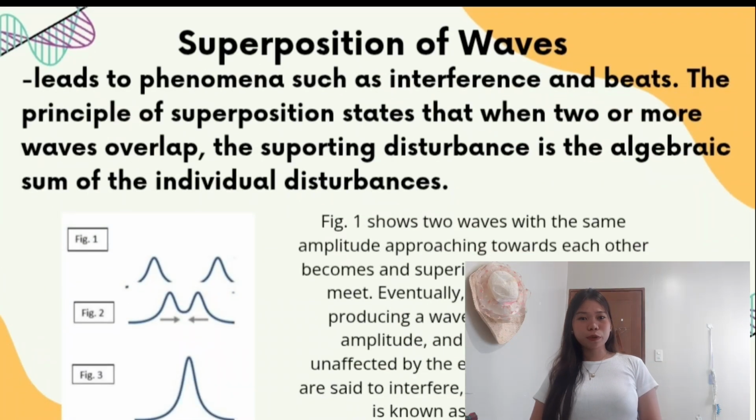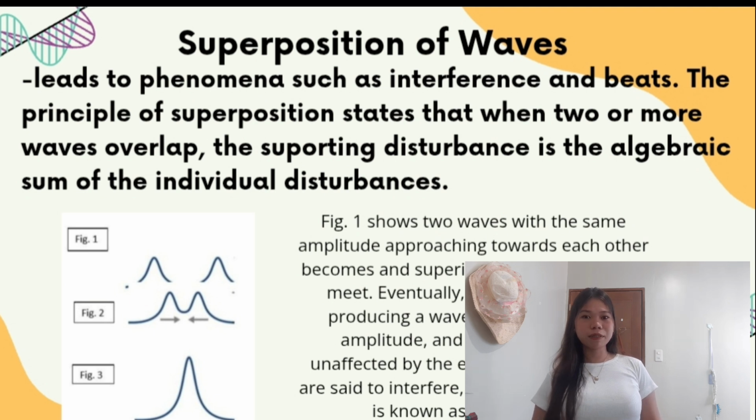So what is superposition of waves? Superposition of waves leads to phenomena such as interference and beats. The principle of superposition states that when two or more waves overlap, the resulting disturbance is the algebraic sum of